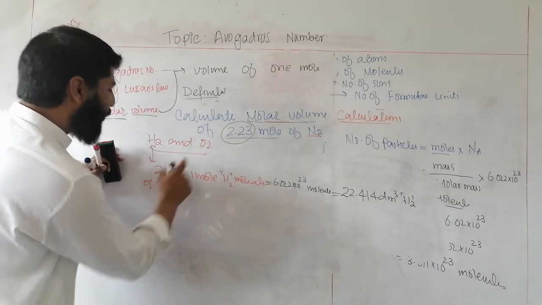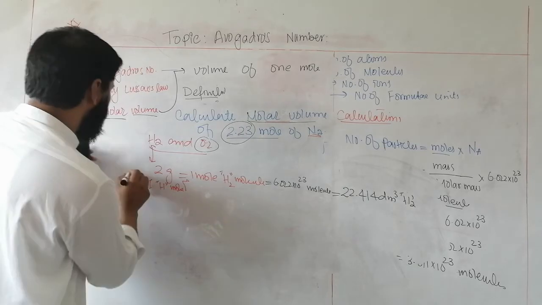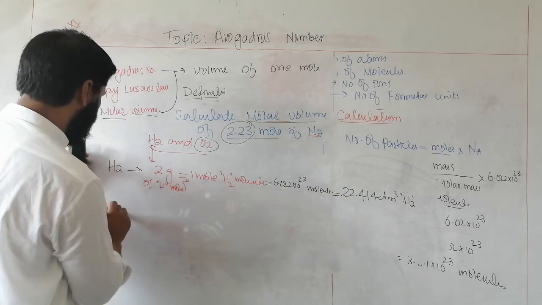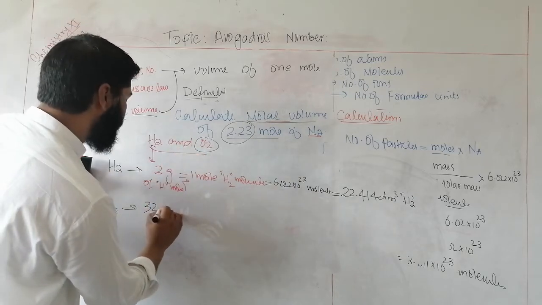For oxygen, the mass of oxygen is 32 grams.